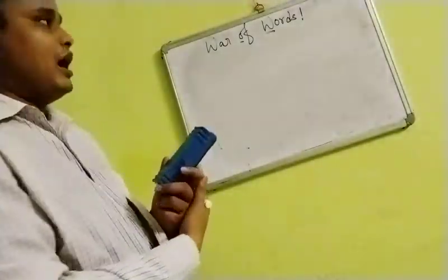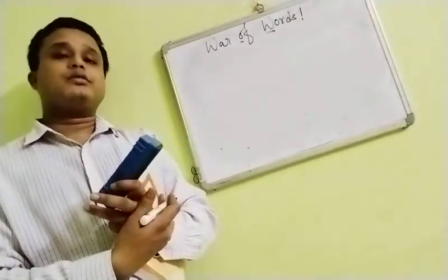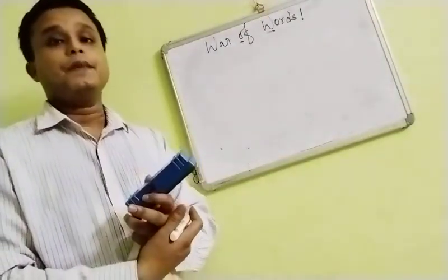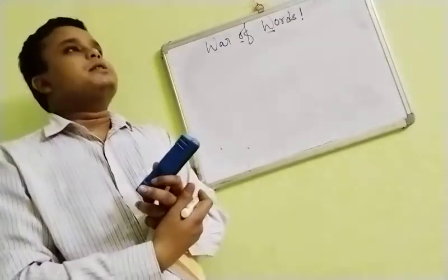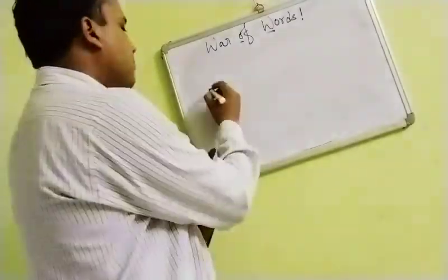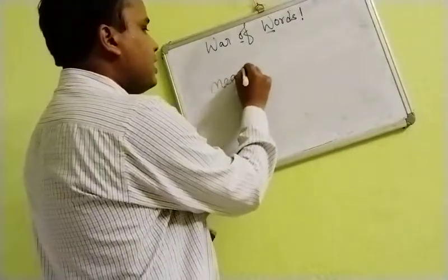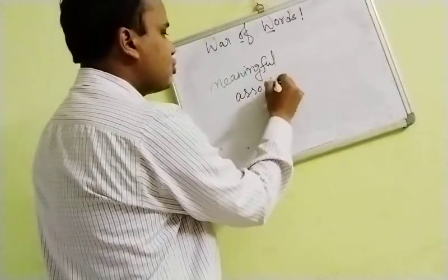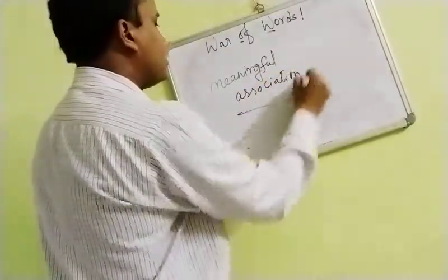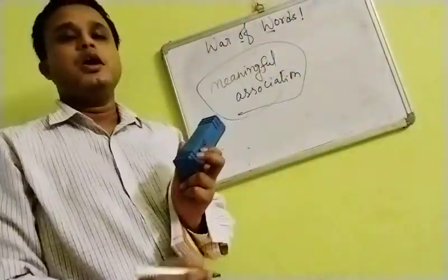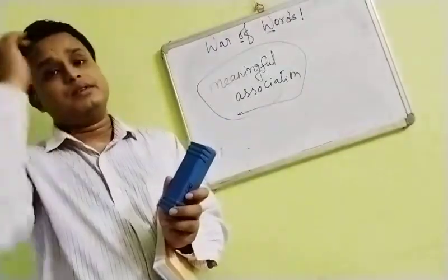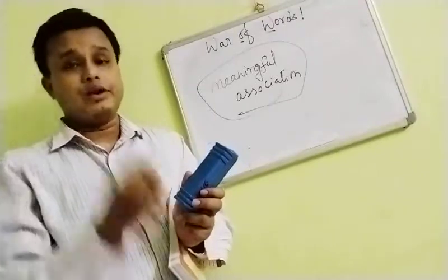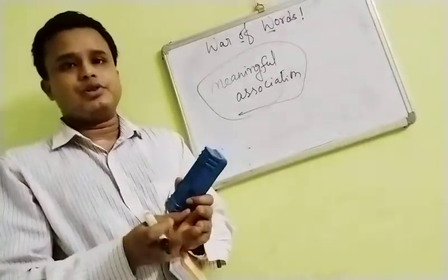Okay. Now once you have written the title, your responsibility is to find a subtitle. Now this subtitle shall be a meaningful association. This is not an association or an organization. Meaningful association means you will be giving the subtitle in such a way that some sort of relationship is established here.